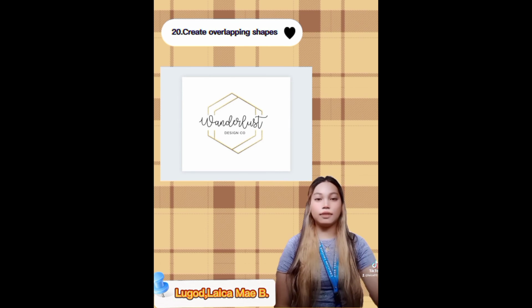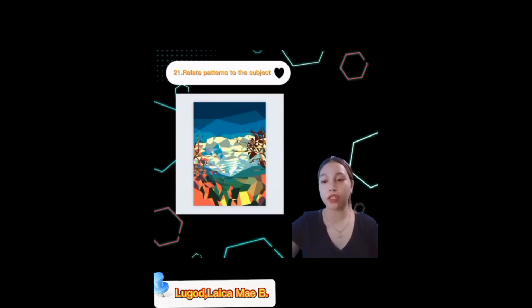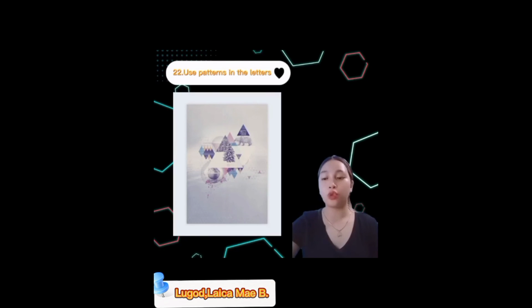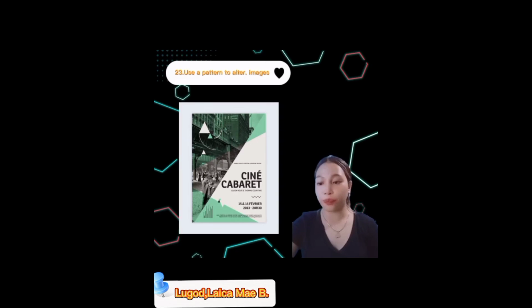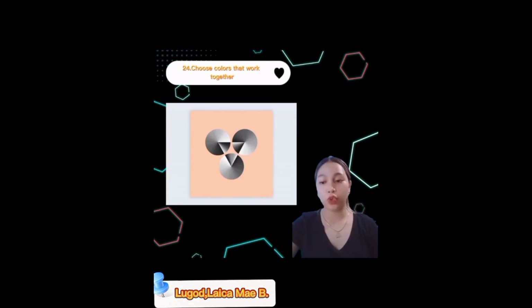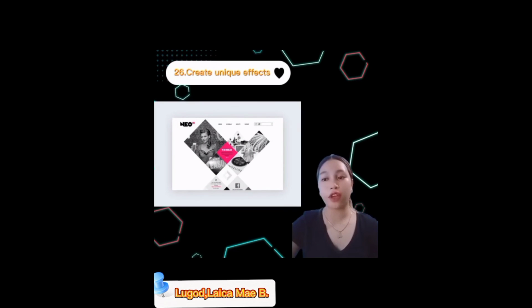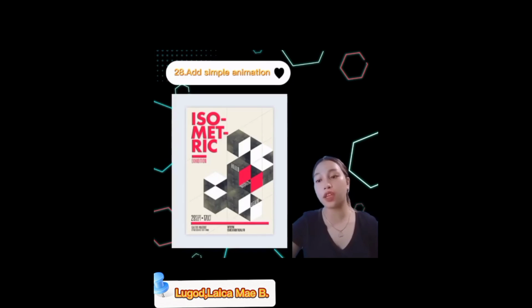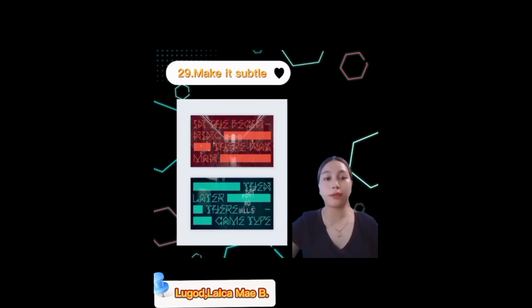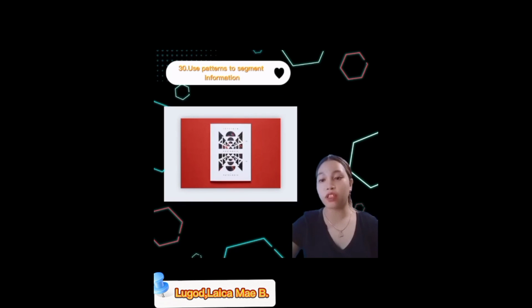Create overlapping shapes. 21. Relate patterns to the subject. 22. Use patterns in the letters. 23. Use the patterns to alter images. 24. Choose colors that work together. 25. Use shapes to enhance the experience. 26. Create unique effects. 27. Create a banner. 28. Add simple animation. 29. Make it subtle. 30. Use patterns to augment information.